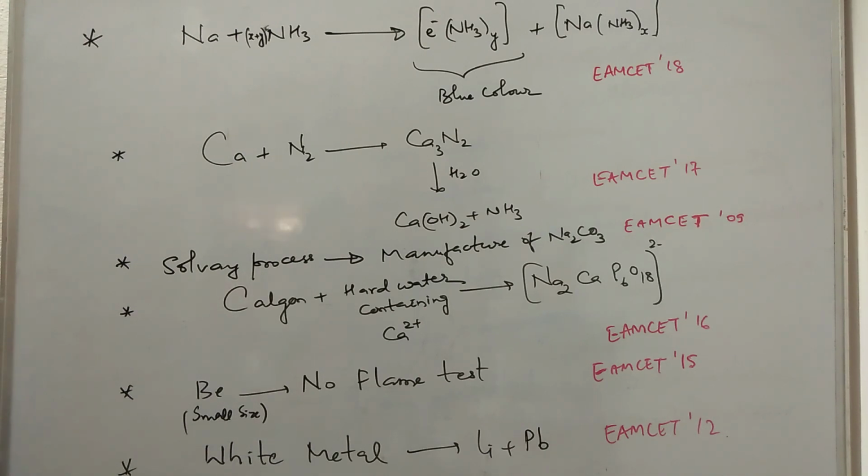Now, when calcium reacts with nitrogen, it forms calcium nitride, which on hydrolysis gives calcium hydroxide plus ammonia. This has been asked in EAMCET 2017.